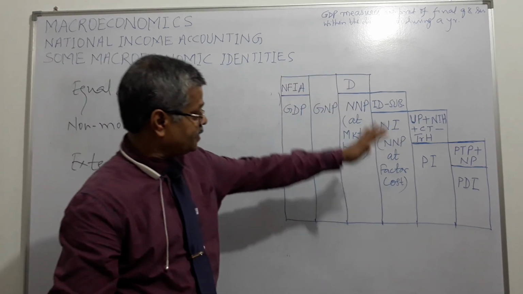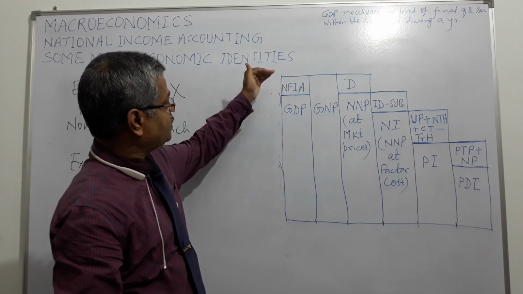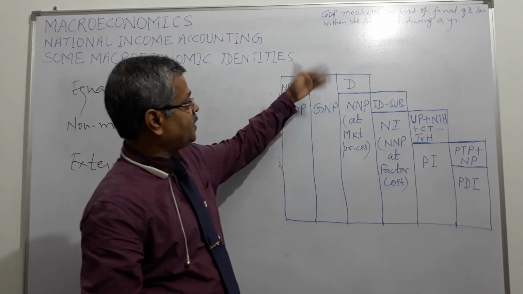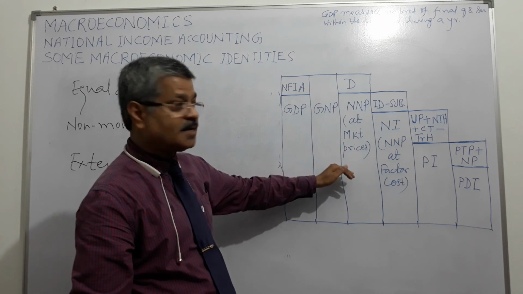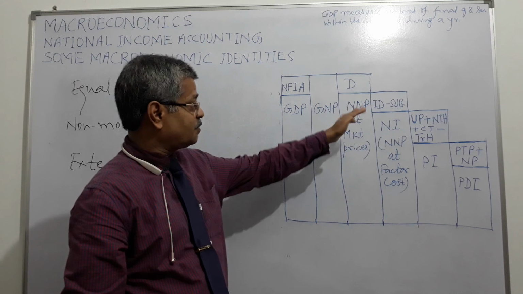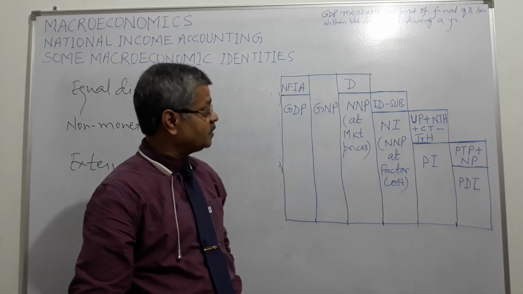If you remember this, net factor income from abroad, GDP is equal to GNP. If we deduct depreciation, it is NNP at market price. If we deduct indirect taxes, subsidies, we get national income, NNP at factor cost, right?